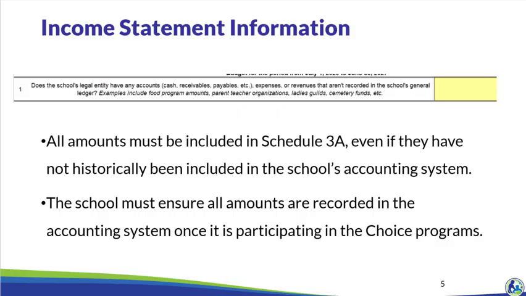If the school determines that any amounts are part of the school's legal entity but not recorded in the general ledger, the school must revise its process and begin recording the revenues, expenses, and account balances in the school's general ledger. Amounts cannot be recorded outside of the general ledger.